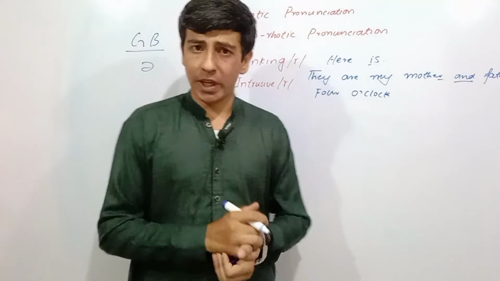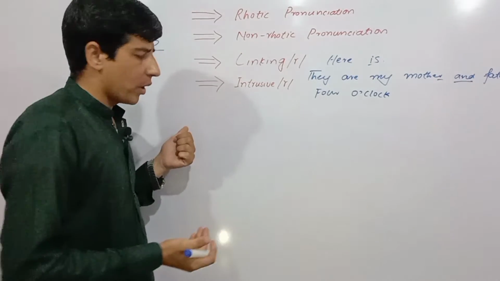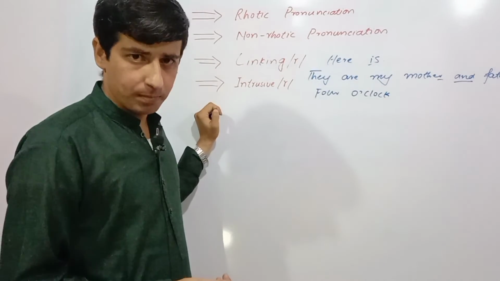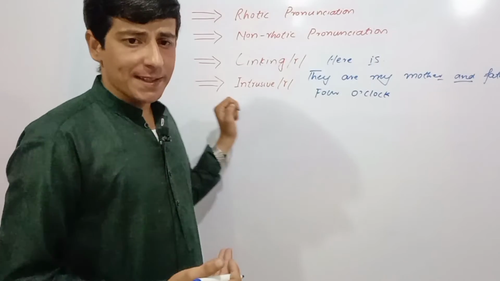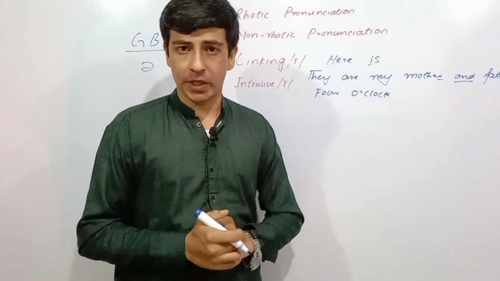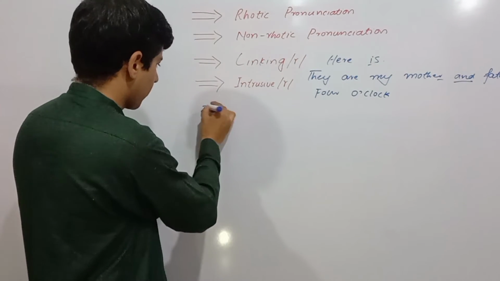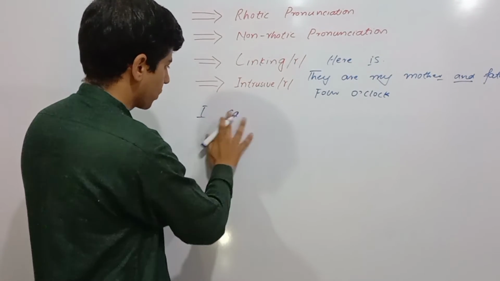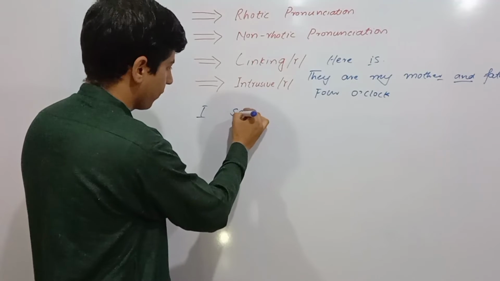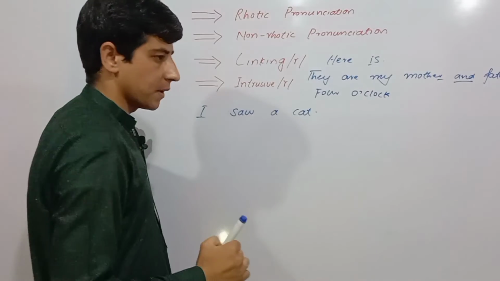Intrusive R means that when a word ends with a vowel sound and the next word starts with a vowel sound, we can add an R sound. For instance, if I say I saw a cat.